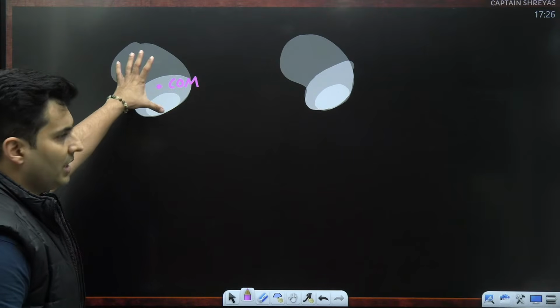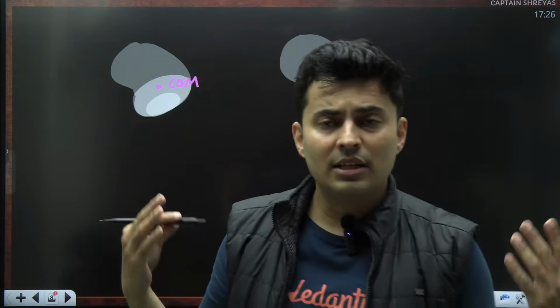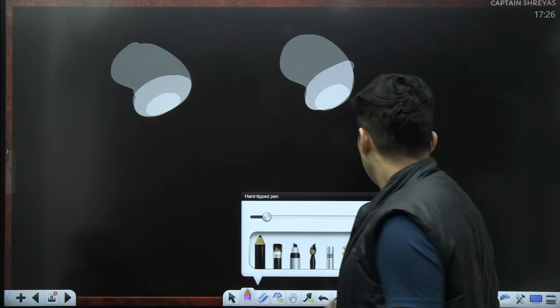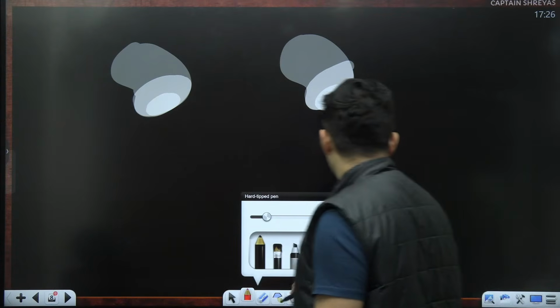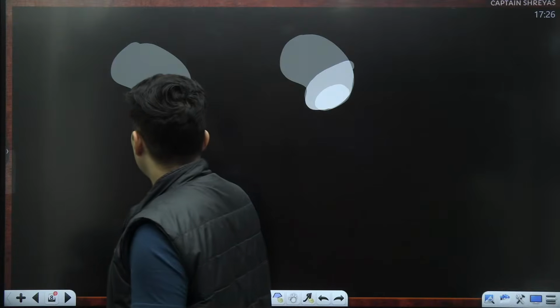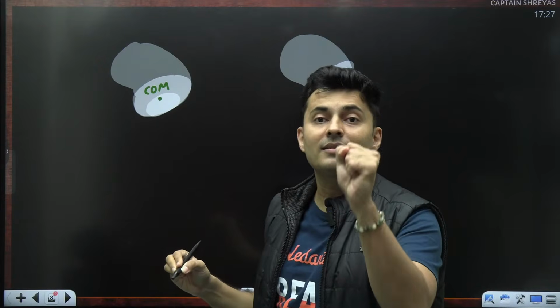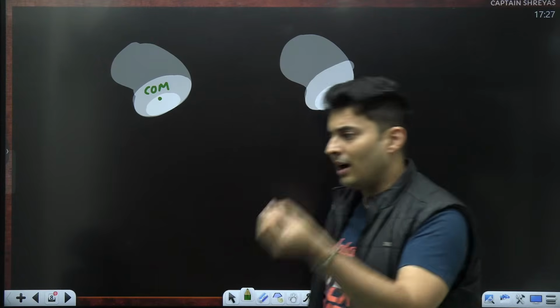Now, if you take this object to some other planet or in gravity-free space, somewhere where there is no gravity, do you think the position of the center of mass will change? The center of mass was over here. Do you think it will change? I don't think so. It's where the mass is assumed to be concentrated. Matter does not depend on gravity or other planets. It's where actual atoms, molecules and their masses are, and where it is heavily concentrated.